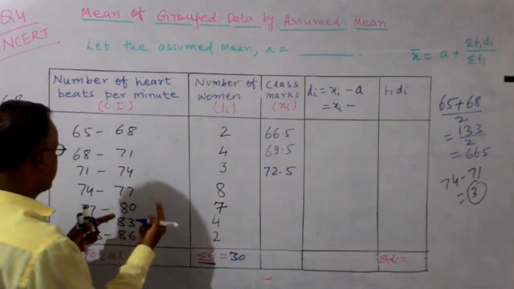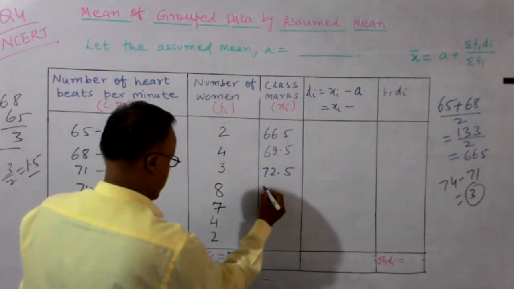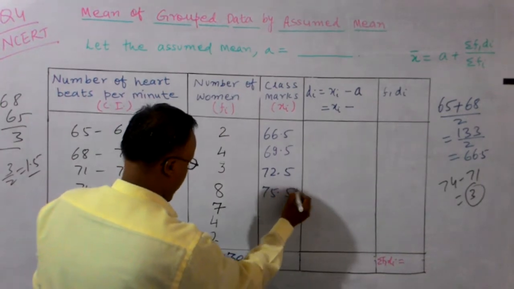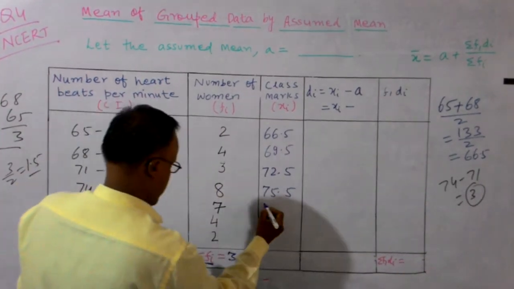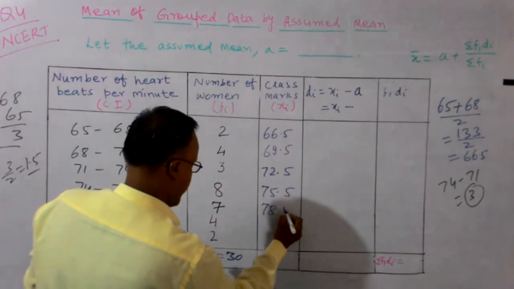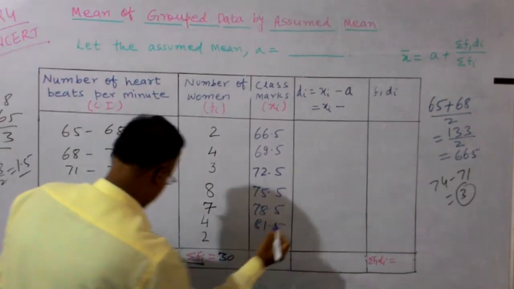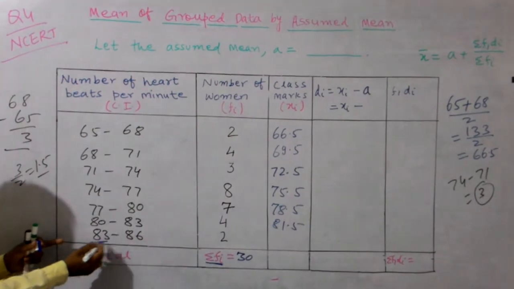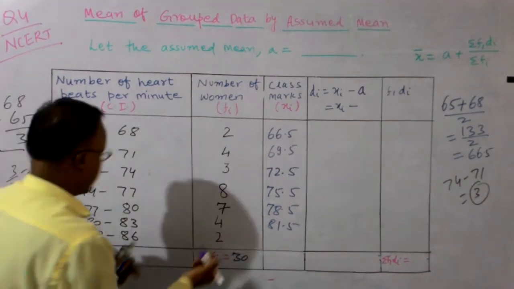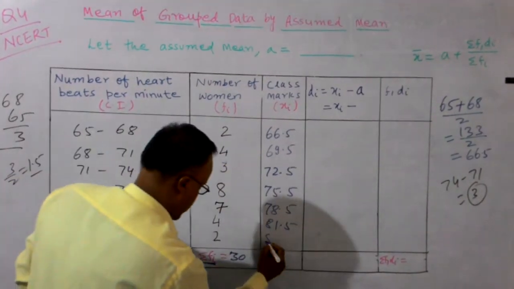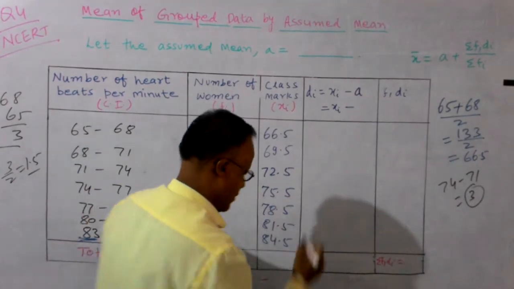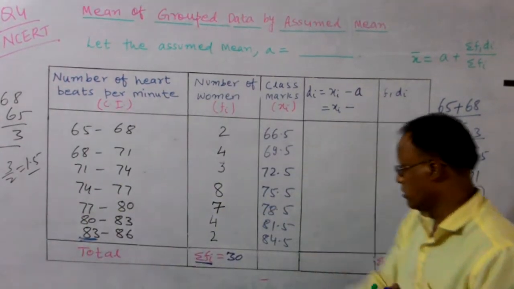Then next, 74: 75.5. Good. 77 plus 1.5: 78.5. Very good. 81.5. That means add 1.5 to your lower limit and you get the value of x. 84.5. Good. Thumbs up.